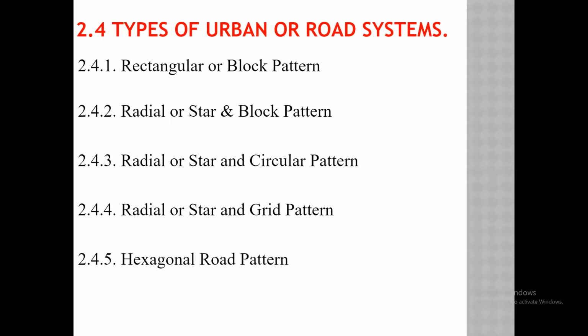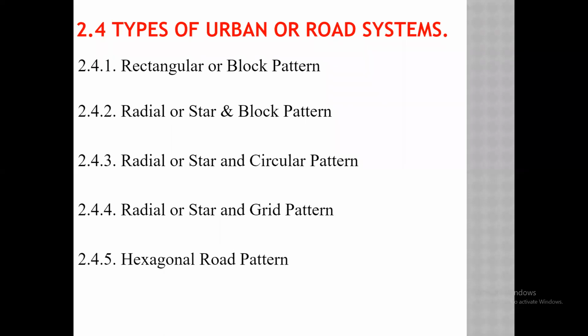Then the next point is the types of urban road system. How is the road system categorized? I have told you the road system in the Nagpur plan: star and grid pattern.